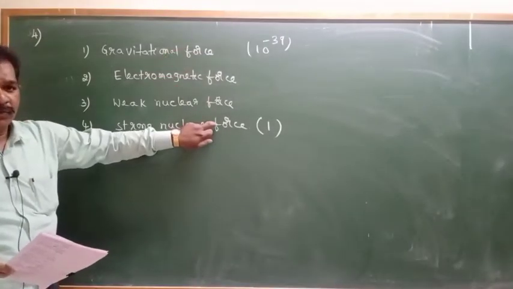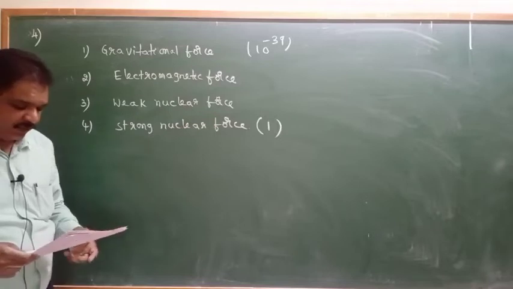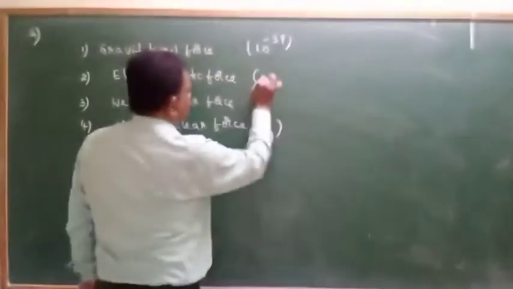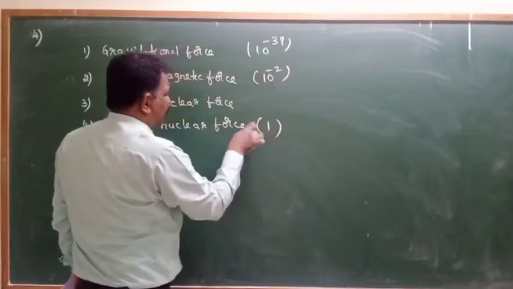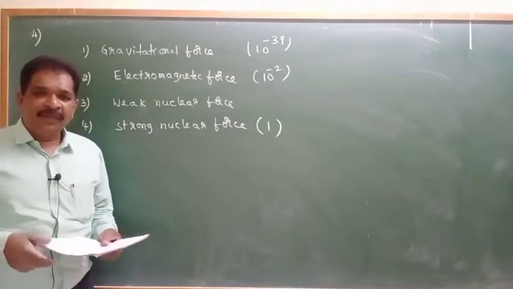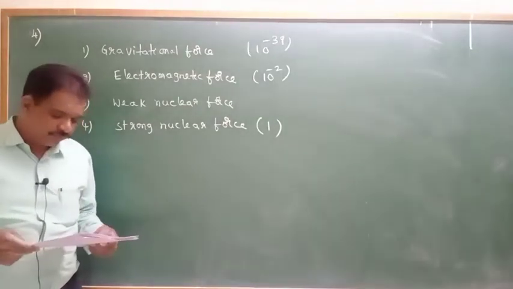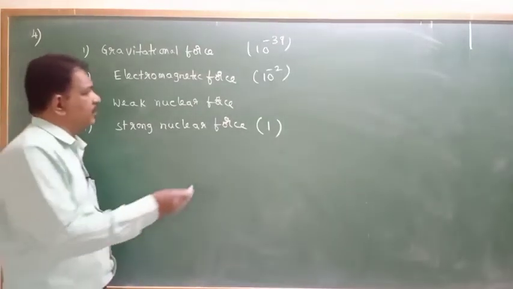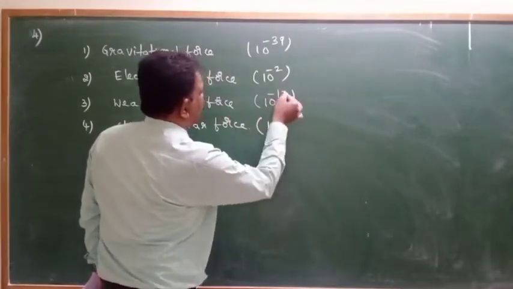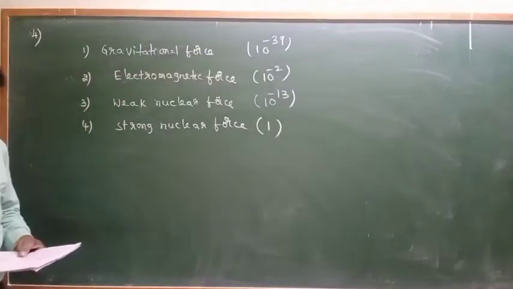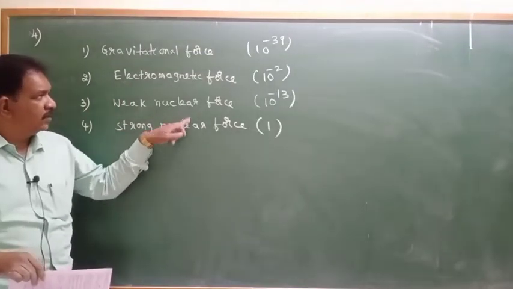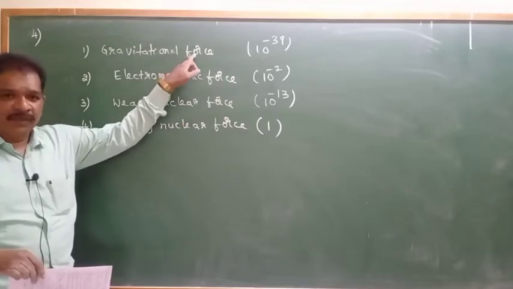The electromagnetic force compared with strong nuclear force will be 10 power minus 2. Next, the weak nuclear force will be 10 power minus 13.